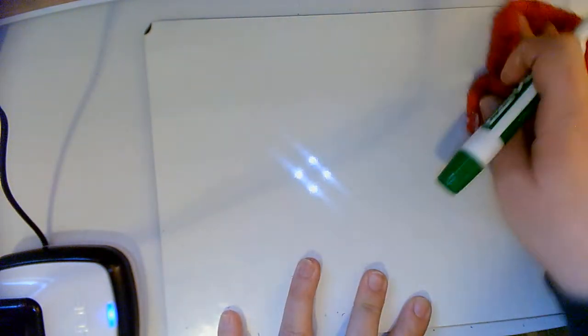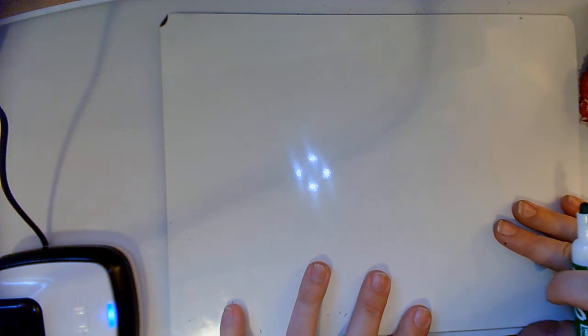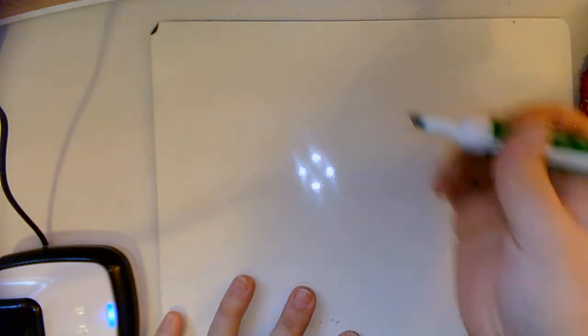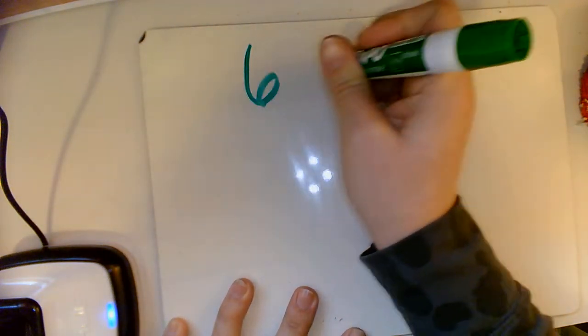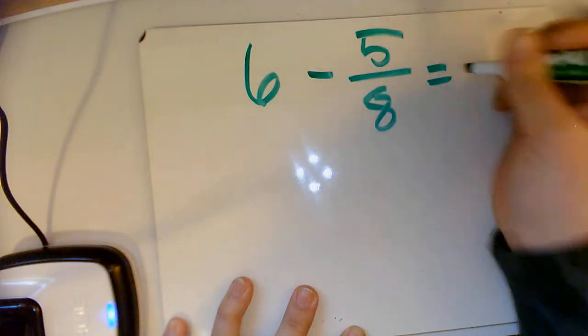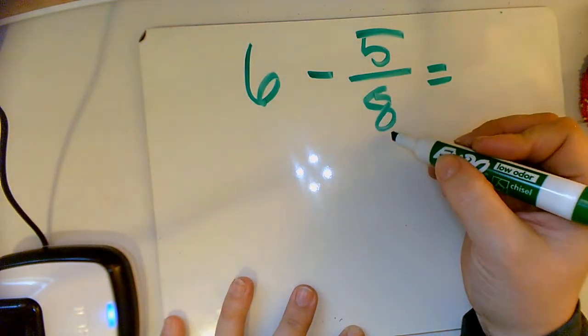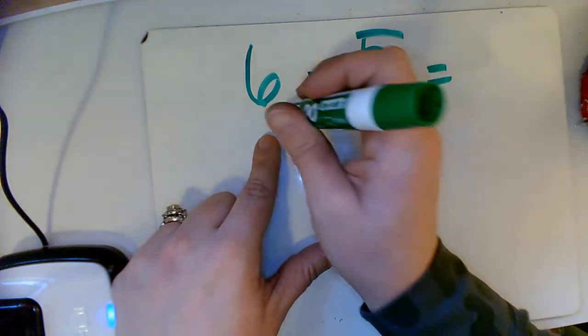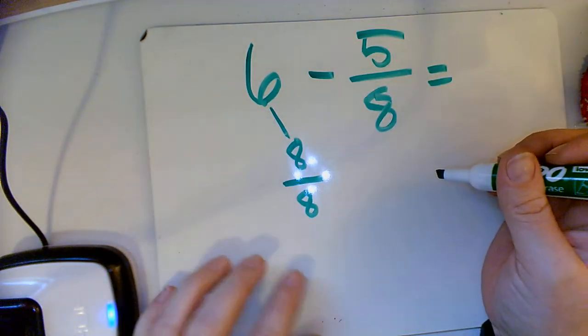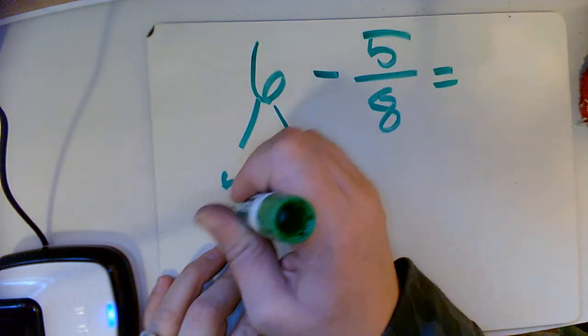Okay, one more. I know. I want to make sure you guys are really understanding it. The more you see it, the more you're going to understand it. So let's do 6 minus 5/8. So if I convert one of these to eighths, I'm going to have 8/8, which is going to leave me with 5.